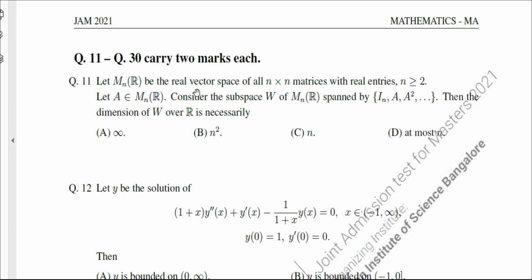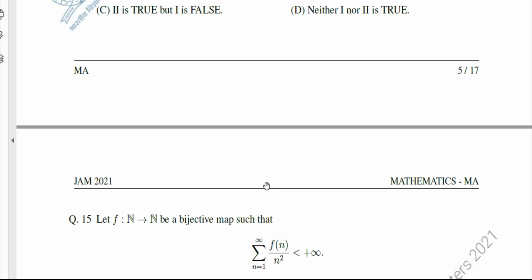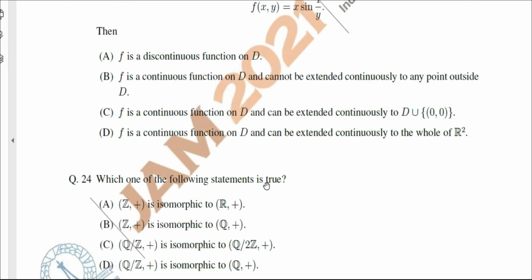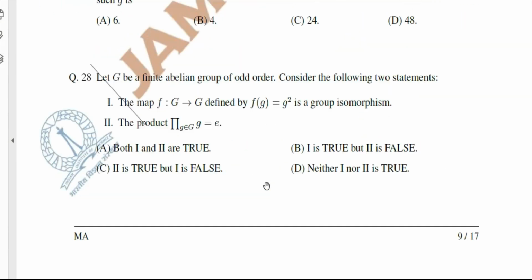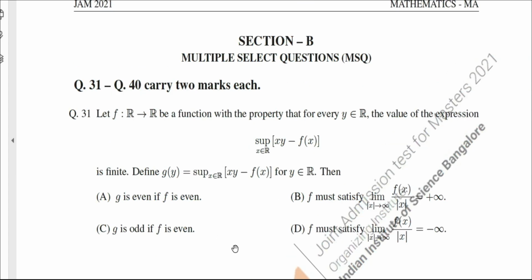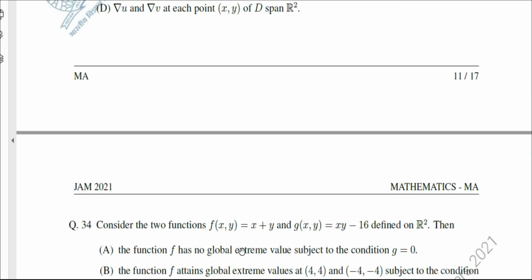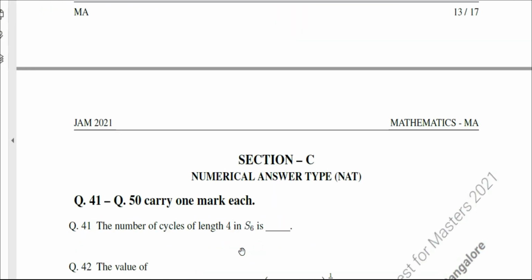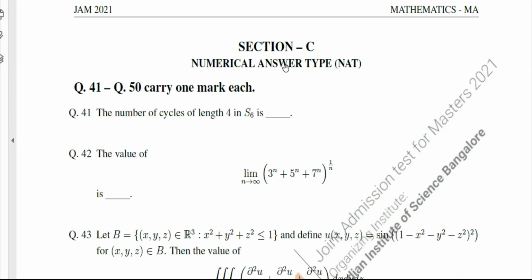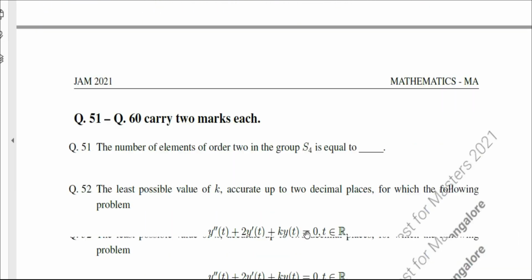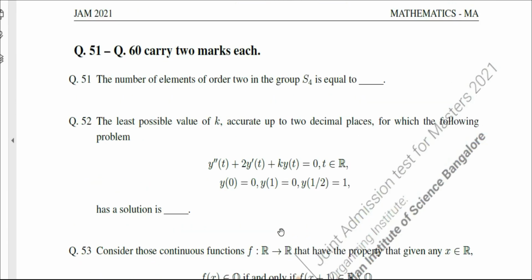This is the portion of MCQ containing 20 questions of Mark 2. Section B, the portion of MSQ containing 10 questions of Mark 2. And the last one, the portion of NAT, Section C, containing 10 questions of Mark 1 and 10 questions of Mark 2.